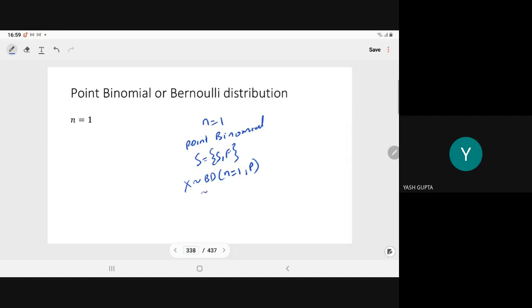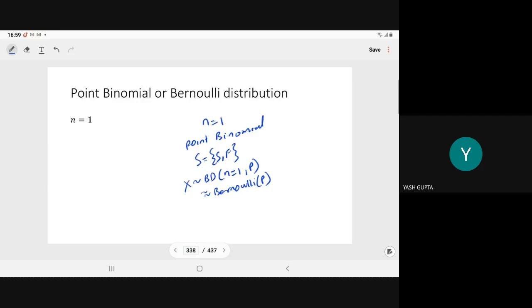This is equivalent to the Bernoulli. In the Bernoulli also we do the same thing: the Bernoulli distribution with parameter p. So point binomial is nothing but the Bernoulli distribution, right?